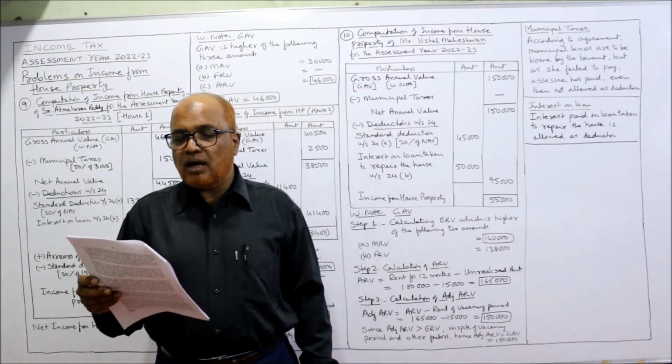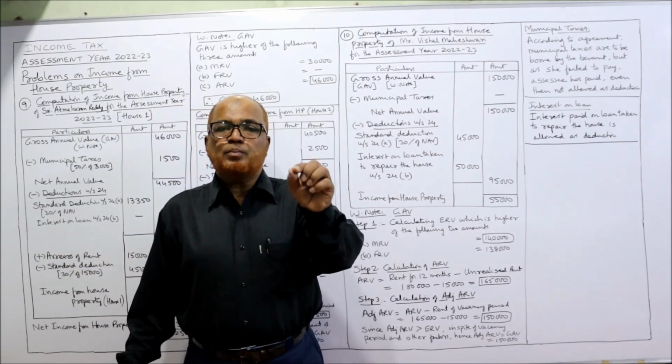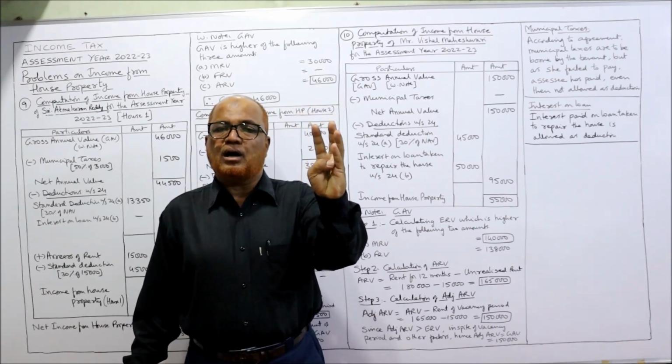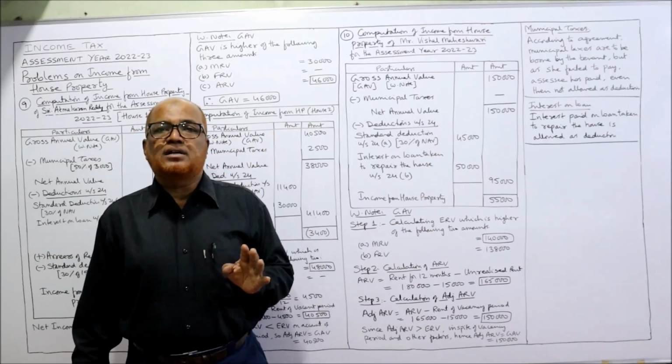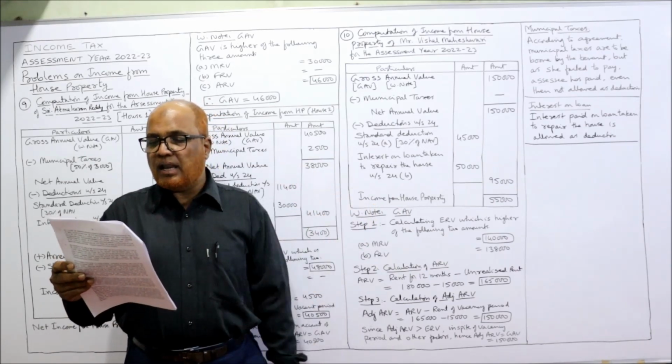Interest on loan taken amounted to 50,000, loan taken for repairs. Interest paid on loan taken to purchase the house, construct the house, repair the house, renovate the house, or reconstruct the house will be allowed as deduction. So even if the loan is taken to repair the house, it will be allowed.